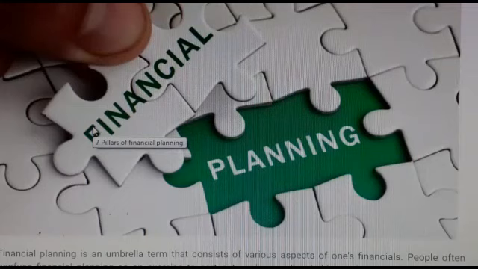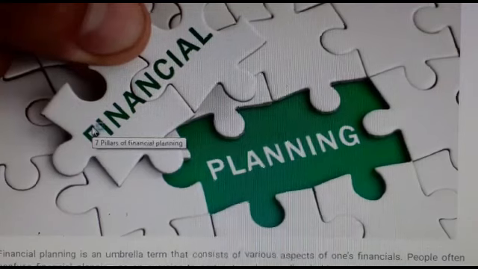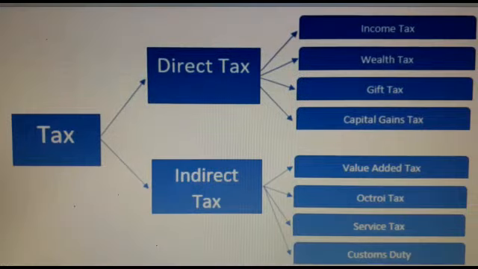Students, in the ninth standard, we have seen the levying of taxes, utility of taxes, and types of taxes. Types of taxes: direct taxes and indirect taxes.